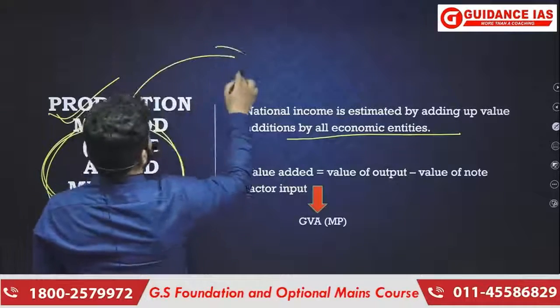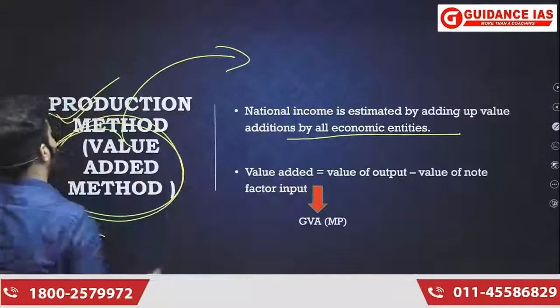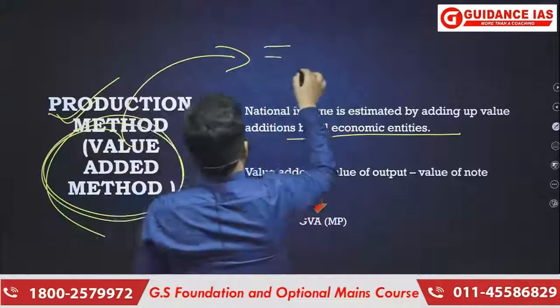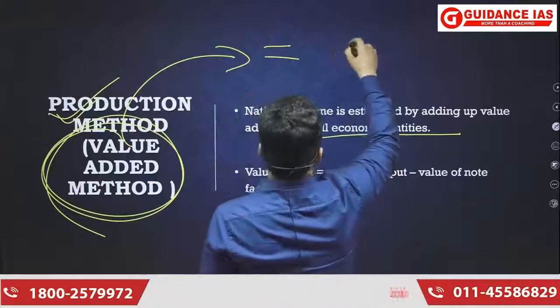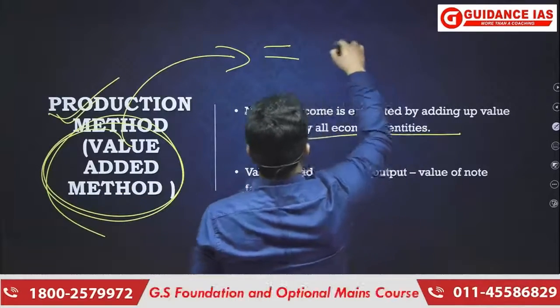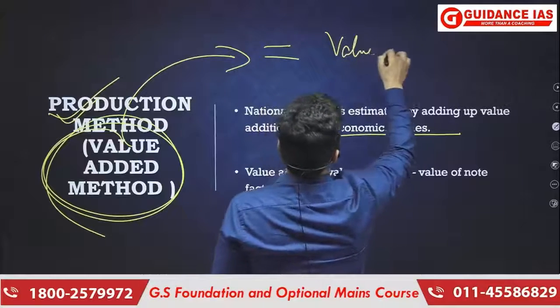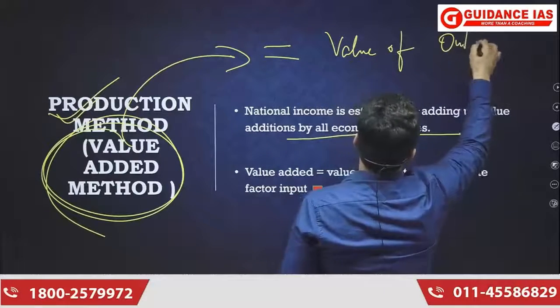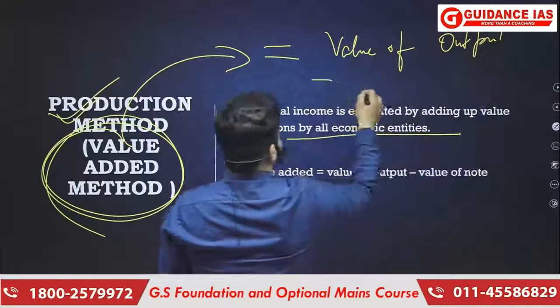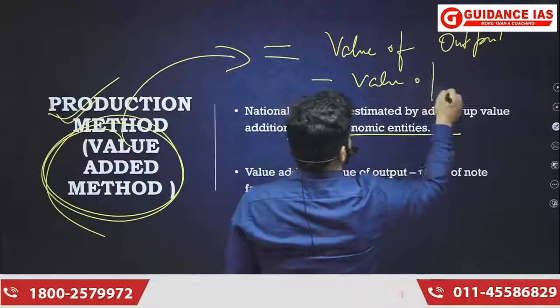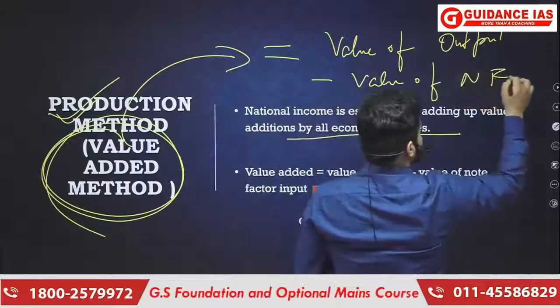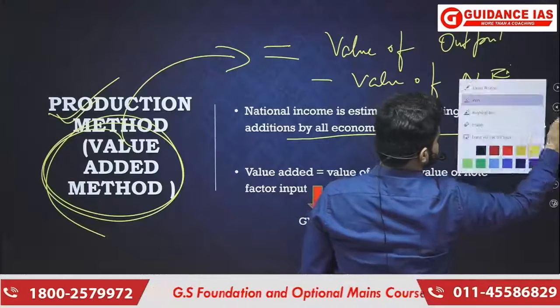And how can we estimate value addition? We can estimate it by this particular formula: the value of output minus the value of non-factor inputs.